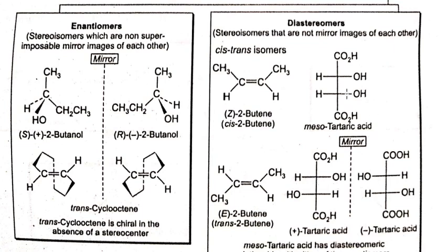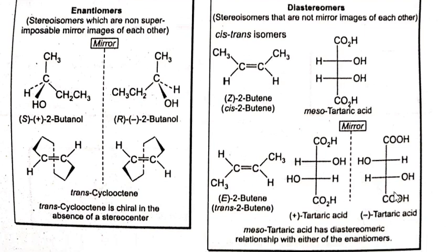This structure can be divided into two parts from this end. But these two parts are not superimposable mirror images, whereas this part and that part are superimposable mirror images. So if we have a stereoisomer which can be divided into two parts and both parts are superimposable mirror images, then it is known as a meso compound. Like this one is tartaric acid, so meso tartaric acid. This one is plus or dextrorotatory tartaric acid. This one is minus or levorotatory tartaric acid.